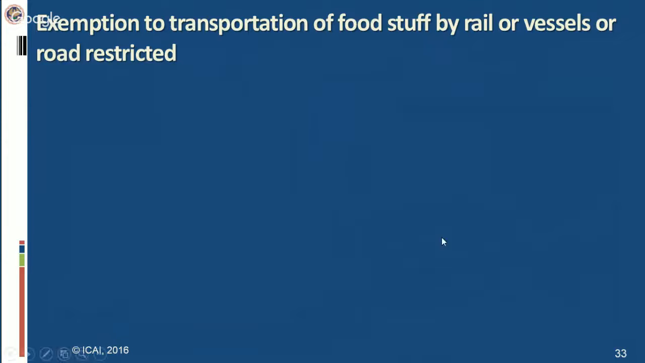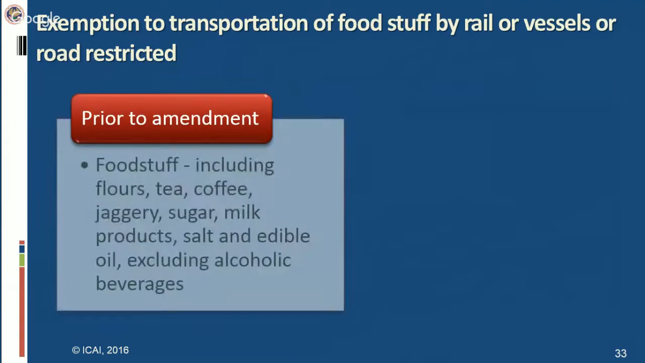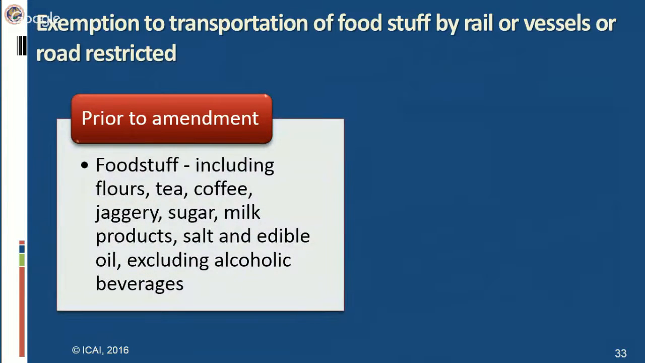Exemption to transportation of foodstuff by rail or vessel or road has been restricted. First of all, we'll see what was the situation prior to amendment. Prior to amendment, the transportation of these items by rail, road or vessel was exempt. Foodstuff, basically. Now, foodstuff included flour, tea, coffee, jaggery, sugar, milk products, salt, and edible oil, excluding alcoholic beverages. This was the situation prior to the amendment.